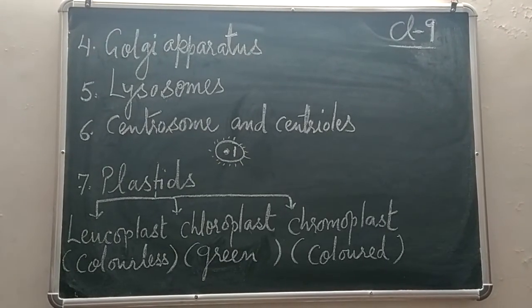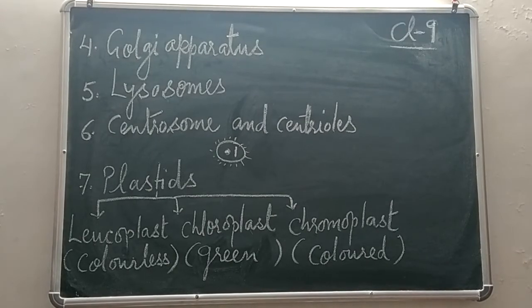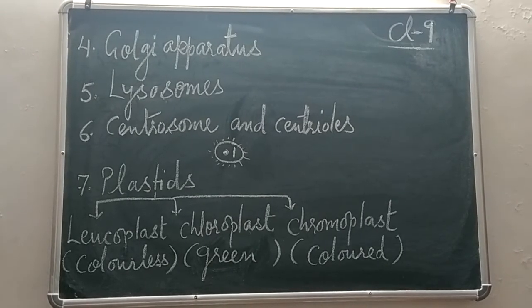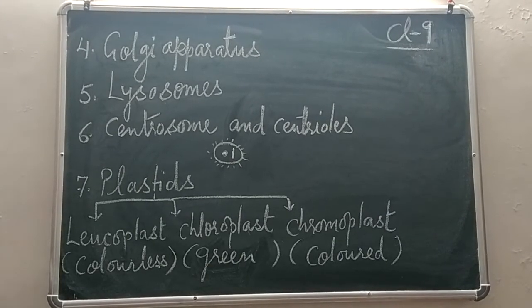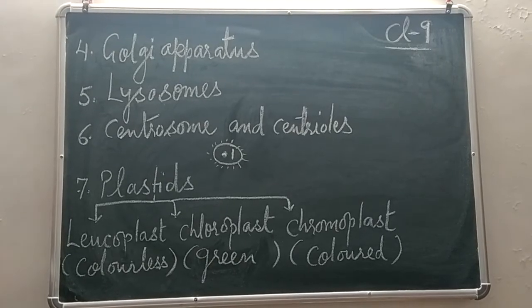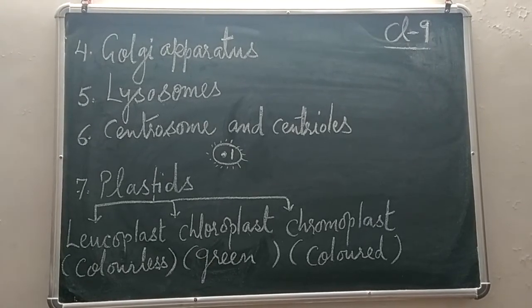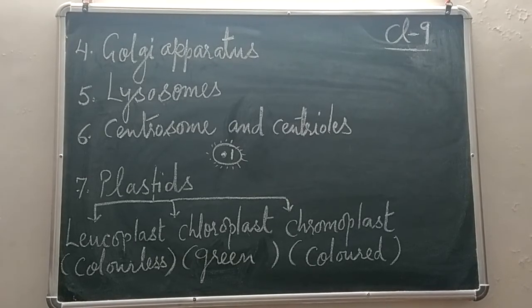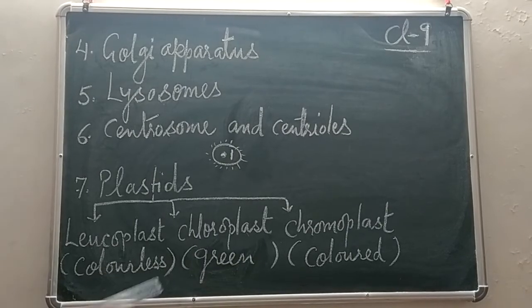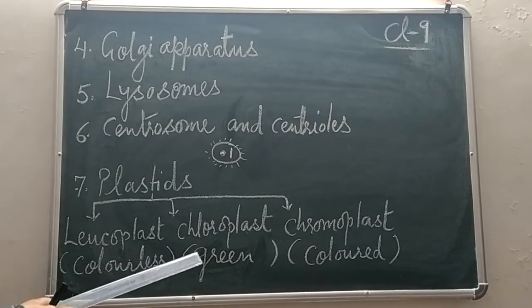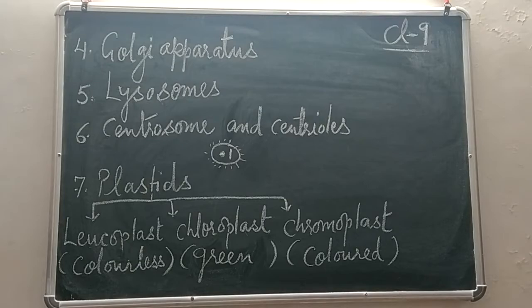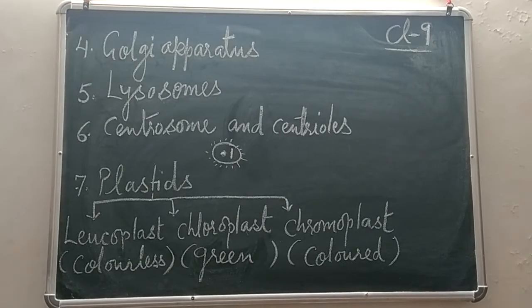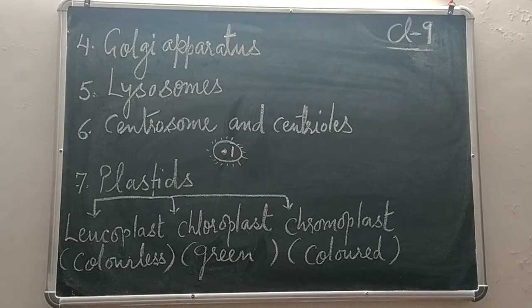Finally, chromoplast. Chromoplast is a colored plastid. That means it has colored pigments. You see various colors in petals of flowers, and you also see that fruits like mango, chilies, earlier they are green in color, and later on they change their color to yellow, or they change their color to red. So these colors are due to the presence of chromoplast. Earlier they have green color, that means chloroplast, and that is converted into chromoplast. So yellow, orange and red color, these colors are present in chromoplast.